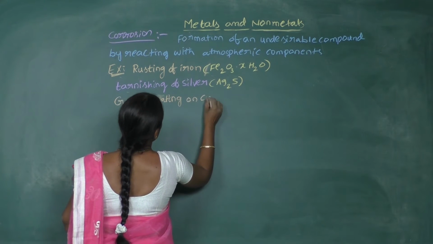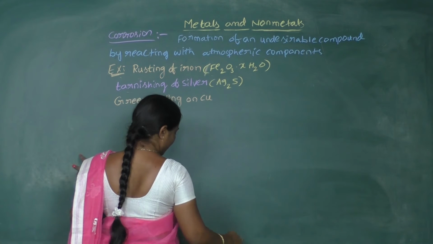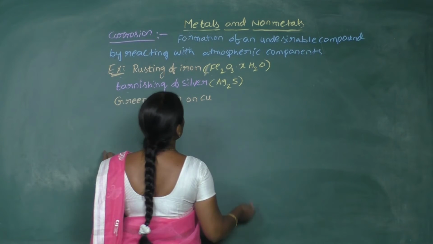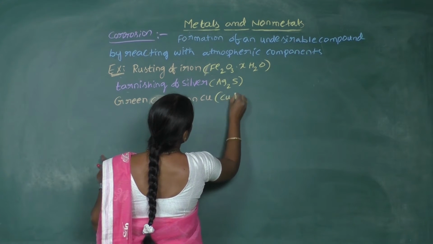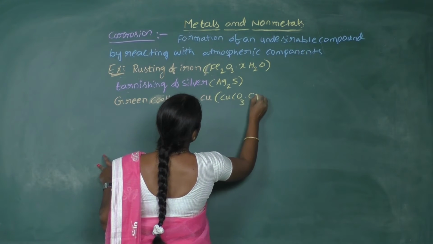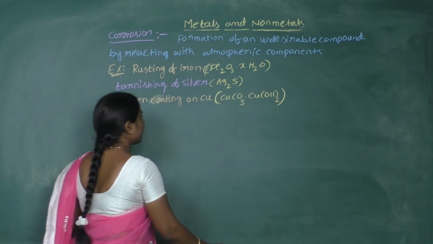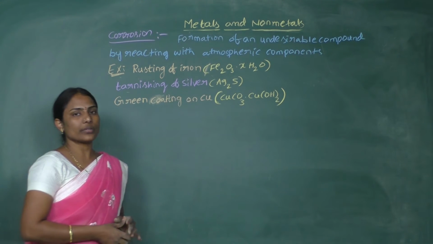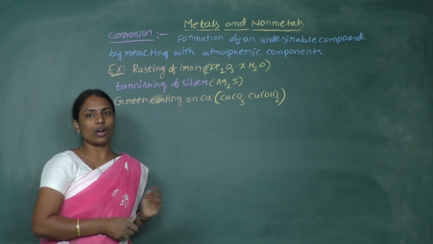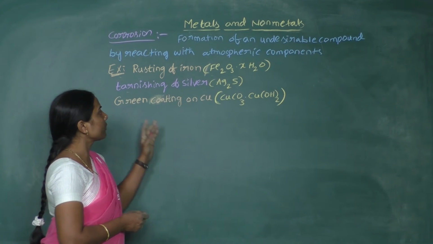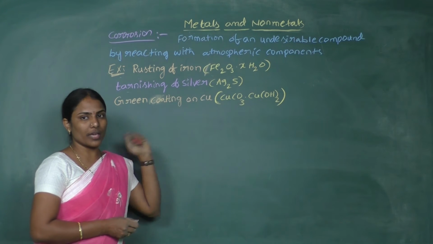Let's see even the formula: it is a carbonate with hydroxide. So these are all undesirable compounds, formed due to the reaction of the metals with atmospheric components.